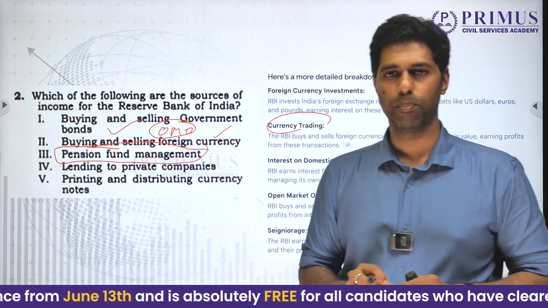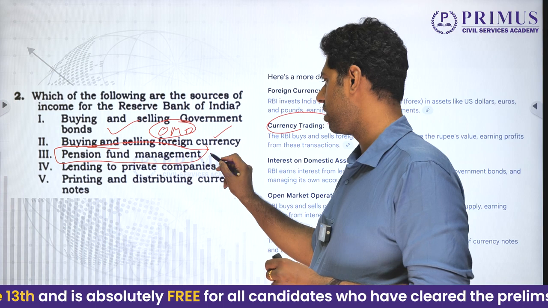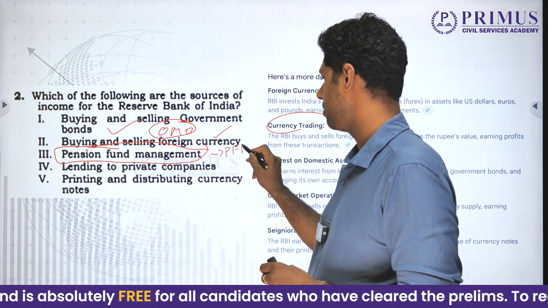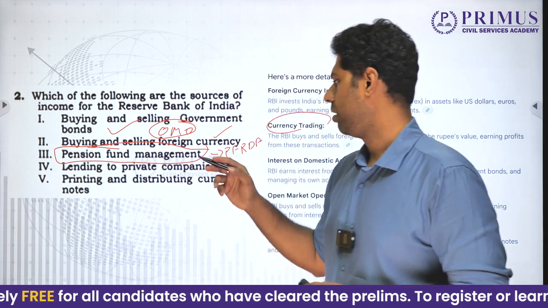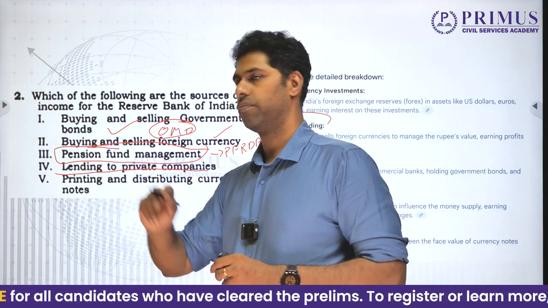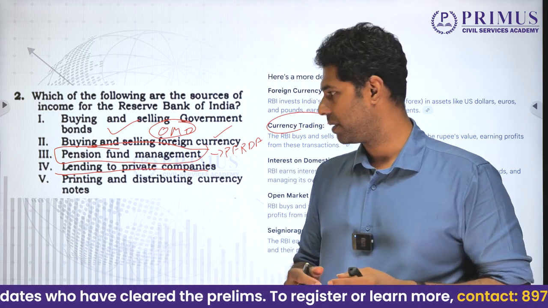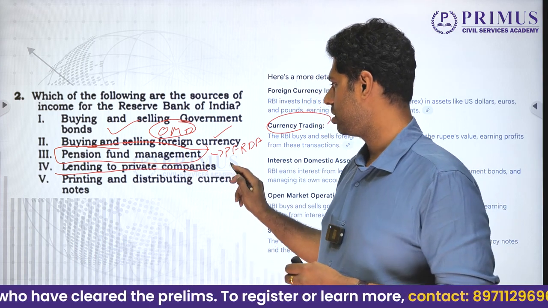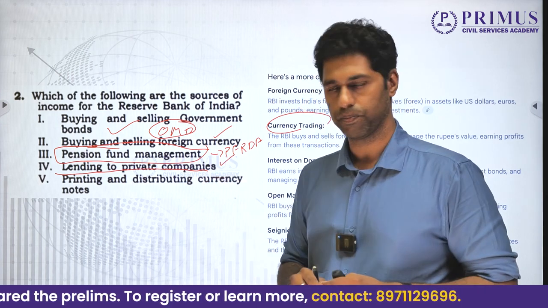RBI is not involved in pension fund management. It is not the regulator for pension funds. It is PFRDA, which is the regulator, which has been merged with IRDAI, right? Lending to private companies. Now, RBI does not lend to private companies. It is the banker's bank, right? So this is not a major source of income, or this is not at all a source of income.